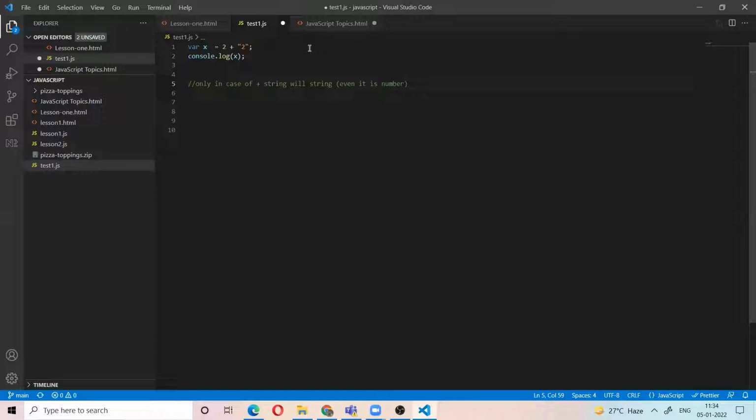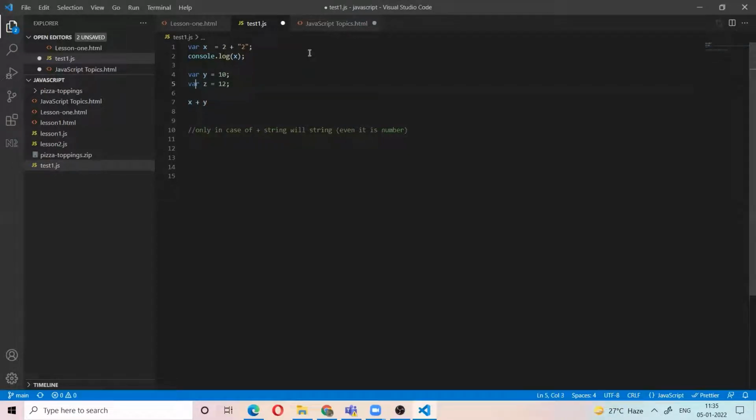Because plus can also be used for concatenation of variables. For example, x equal to 2, y equal to 10, z equal to 12. Here we are using x plus y, so we are concatenating the two variables.